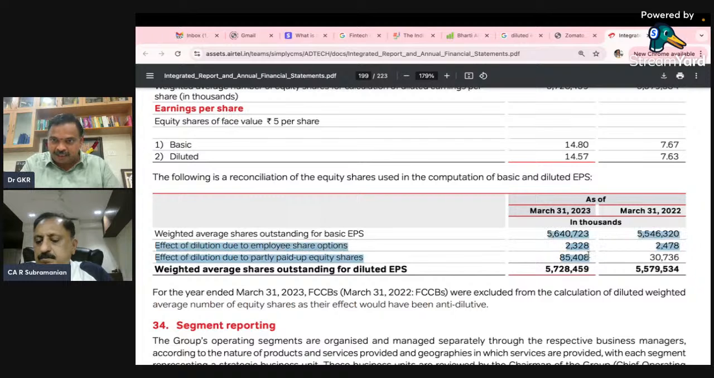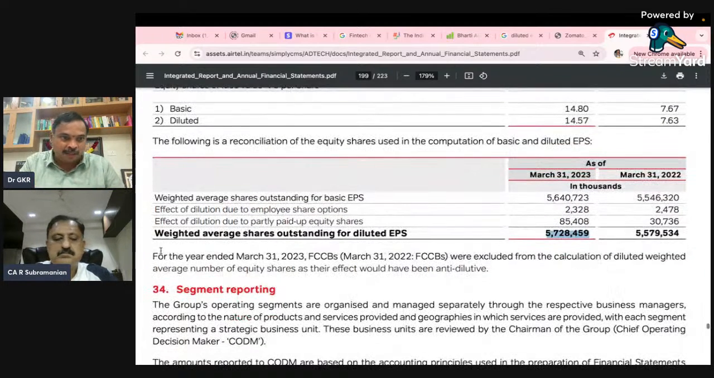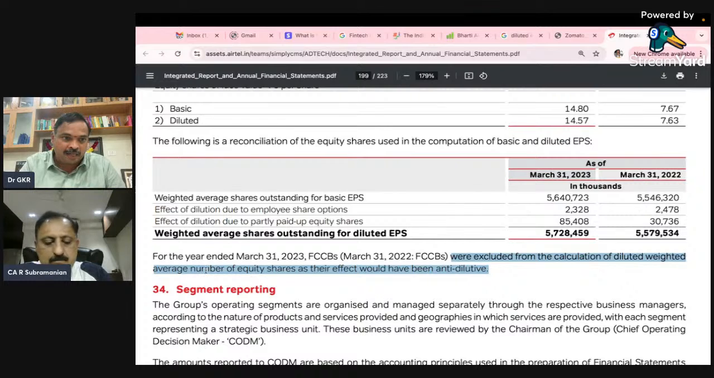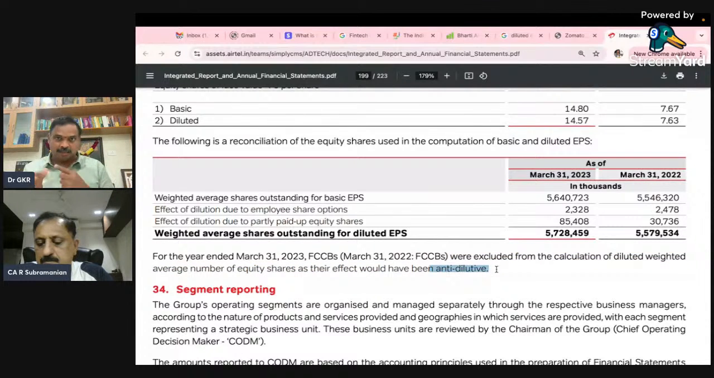So this has been diluted. So this is where the interesting part is. For the year ended, the FCCBs were excluded from the calculation of diluted weighted average number of equity shares as their effect would have been anti-dilutive. So that means it will actually reduce. Anti-dilutive means the number of shares will not increase, it will actually decrease. Once it decreases, earnings per share will go up. So that is why certain things.